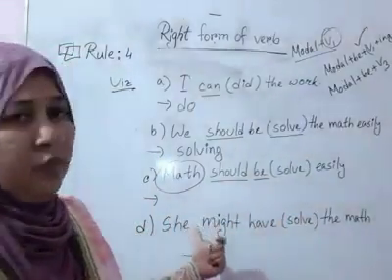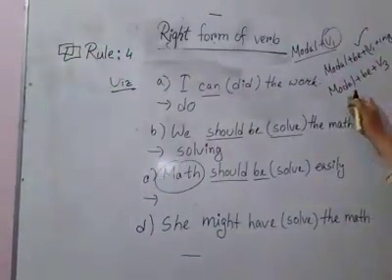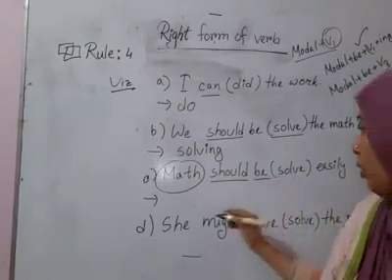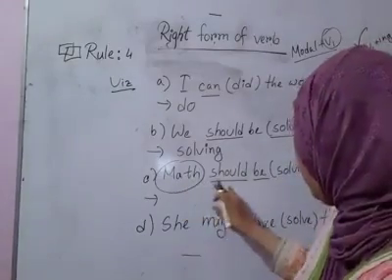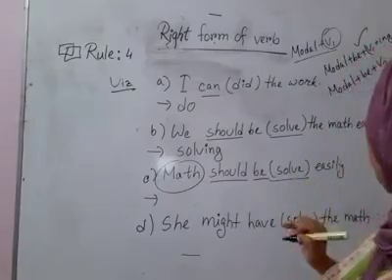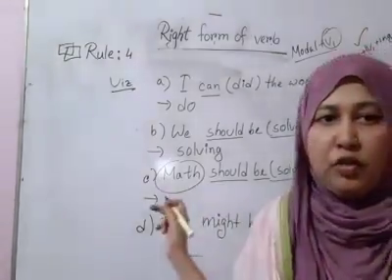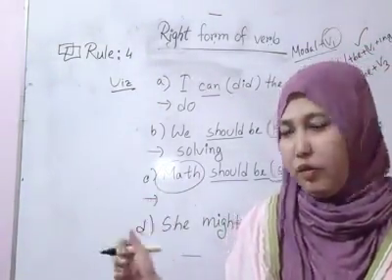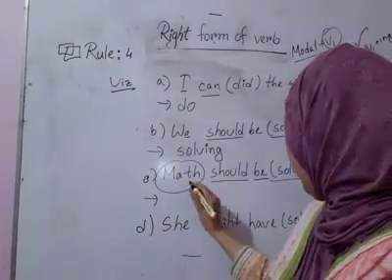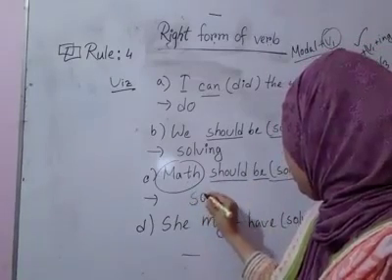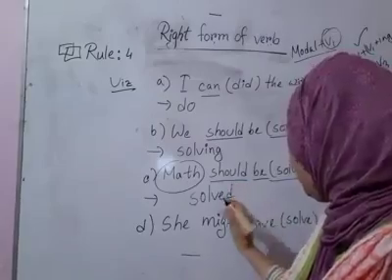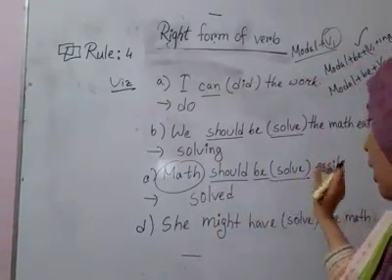As it is in passive form, we can follow this structure: modal plus be plus v3. That means the verb should be in v3, the past participle form. Then the right answer should be: Math should be solved easily.